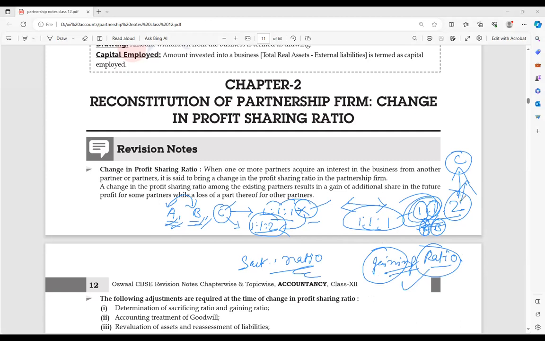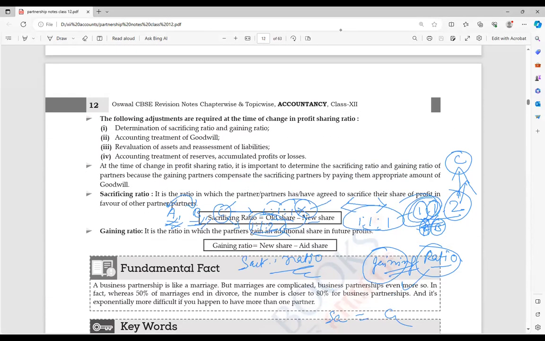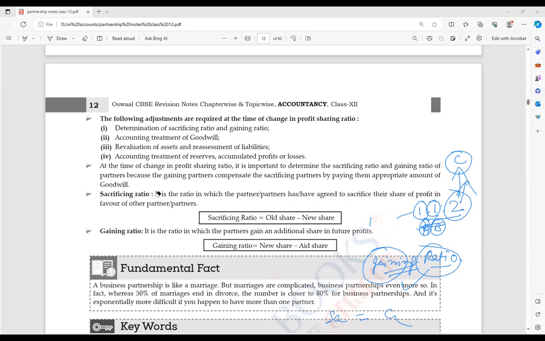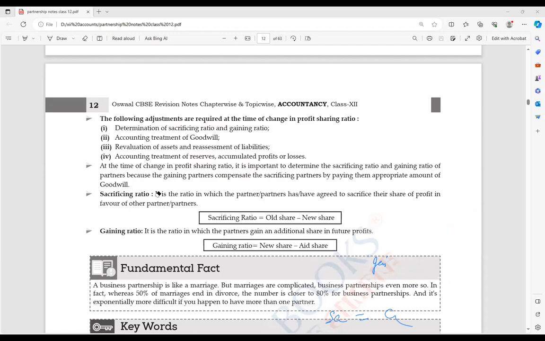So indirectly, if you find out how much C gained, that is the total A and B sacrificed. Or if you find how much A and B sacrificed, that total is what C gained. Is the point clear? Sacrifice is always equal to gain. I hope this part is clear.